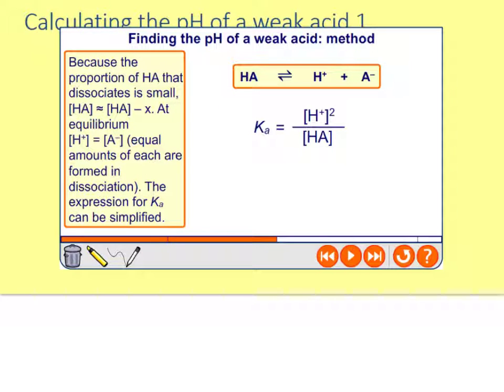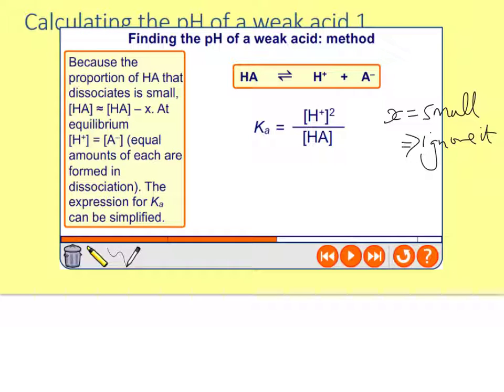So here's the next big assumption that we have to make to work through our pH for a weak acid. I know that last year's group didn't like this very much at first, but they came to accept it eventually. Because it's a weak acid, very few molecules of HA are dissociating to give H+ and A-. So we make an assumption that [HA] minus X is equal to [HA], that X is very small, so we can ignore it.